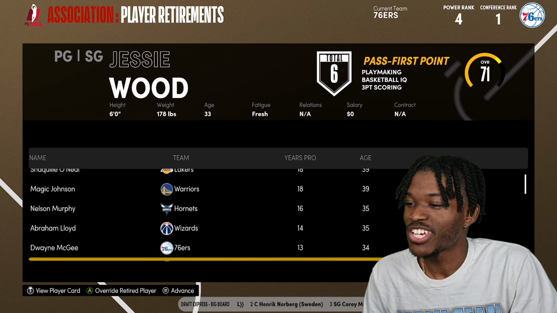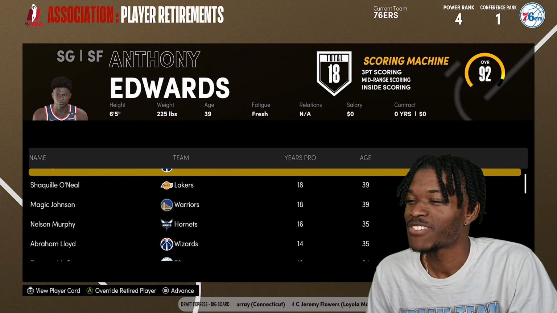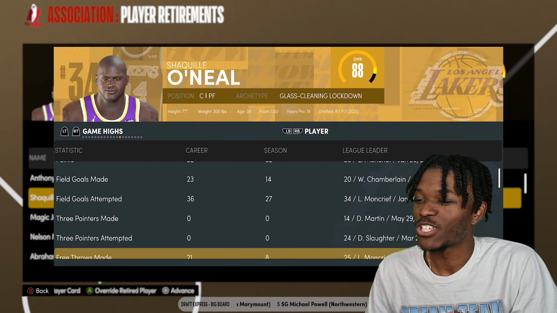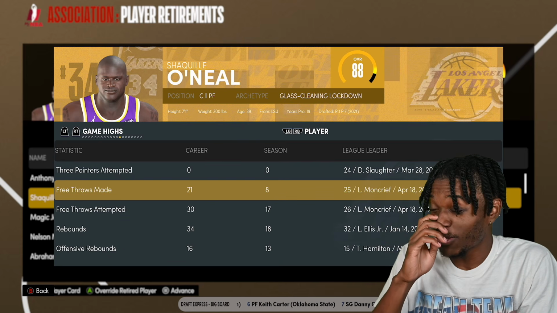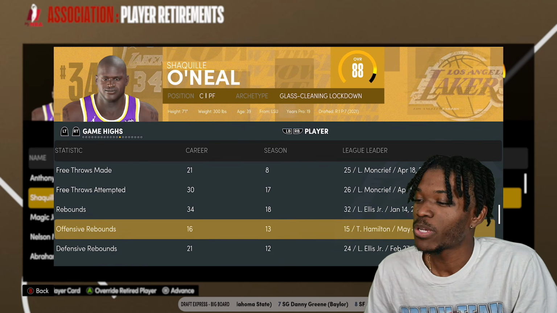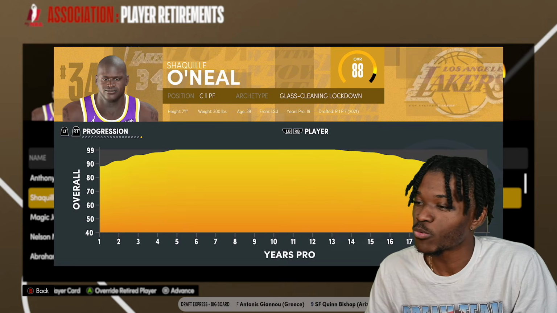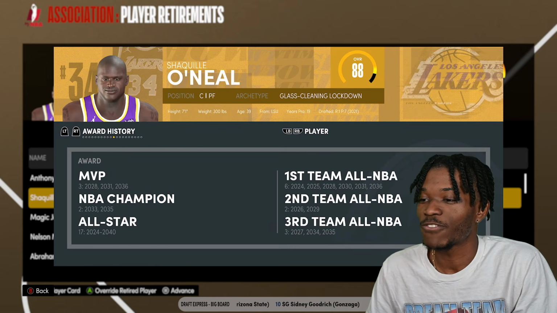Shaq, Magic are 2 more to fall, which leaves 2 more left. Shaq just won Defensive Player of the Year last year, by the way. Career high is 52. Never attempted a 3 because why would he? 30 free throws, and he made 21 free throws in the game. That's amazing, Shaq. 34 rebound game, 7 assists, 7 steals, 10 blocks. He had a ridiculous career. He's in conversations for greatest. Him and Magic, man. Him and Magic are in conversation for the greatest.